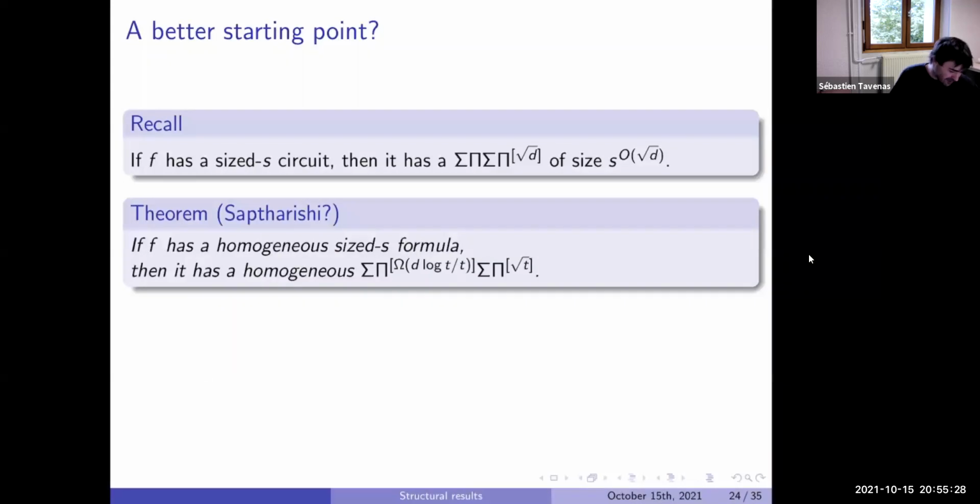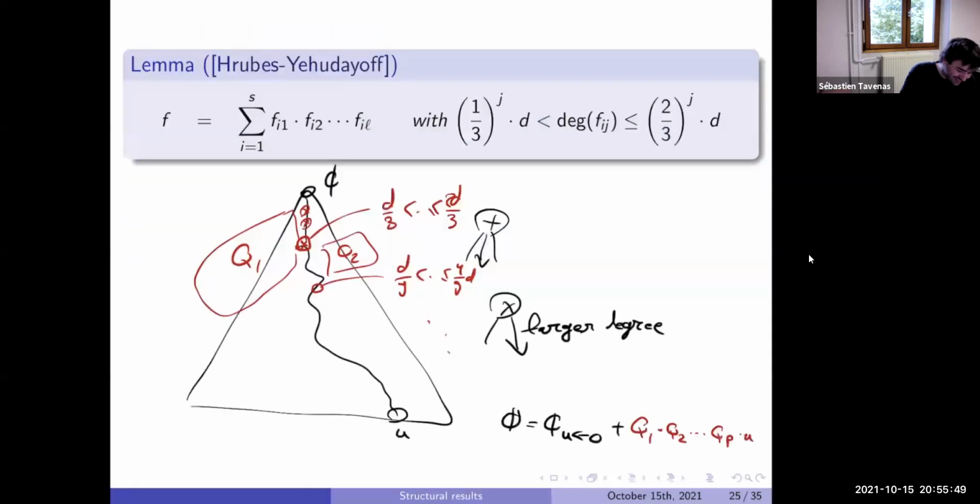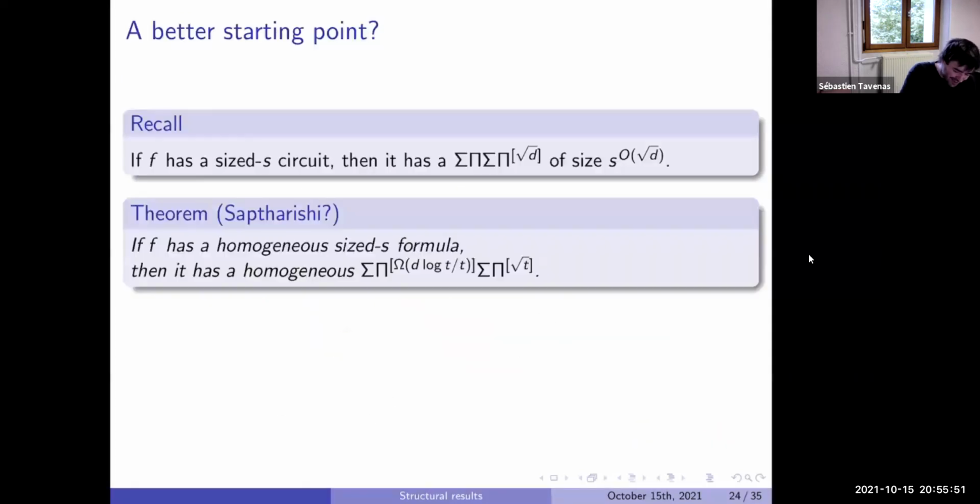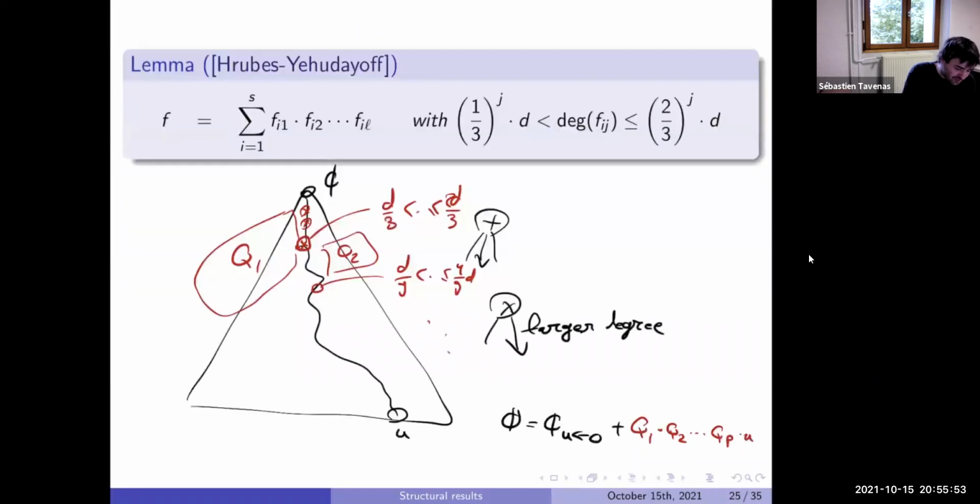So, a better starting point, you say now. There is no reference. I put some iteration because, in fact, I don't know if it is published somewhere. It appeared in some talks by Ramprasad. It appeared in the survey, but I don't know if it appeared in a paper somewhere. So I don't know if I forgot someone and am citing only him. But using that, mostly the difference between that and VSBR: VSBR was only 5, here we have log D. So mostly we have more factors.